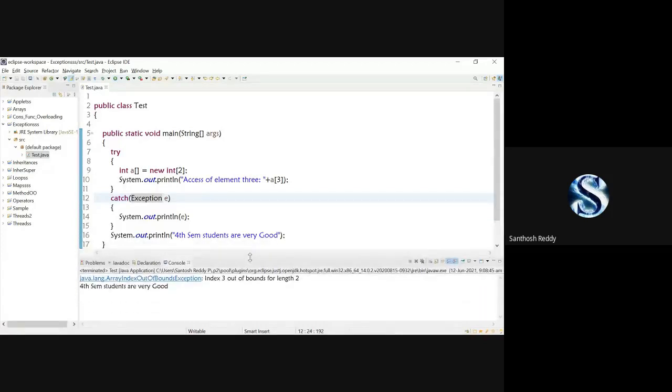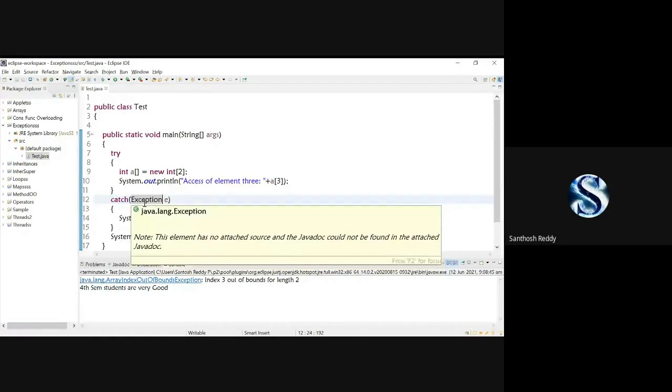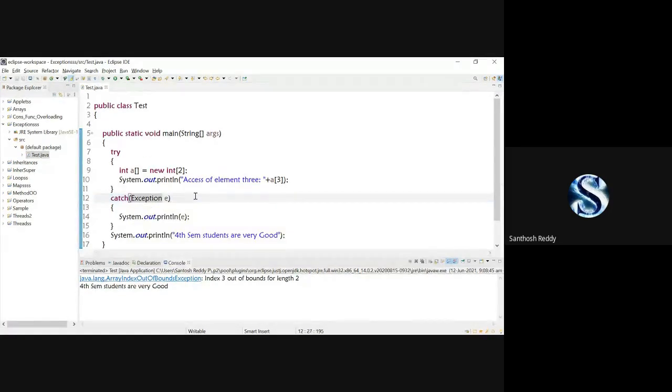Okay, here you can check it out. Here we are going to get the array index out of bound exception when I write a generic class, where Exception is the generic class, when I come from specific to generic. Okay, now this is the flow.